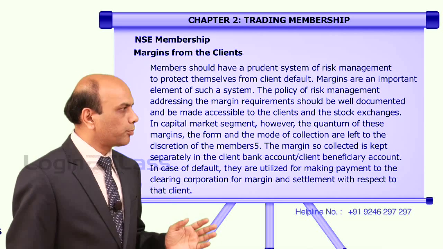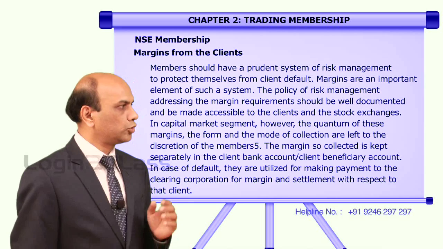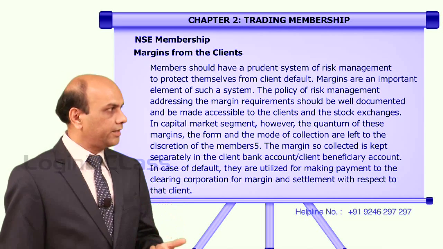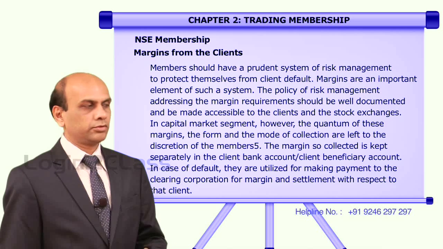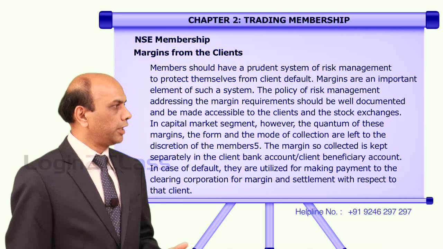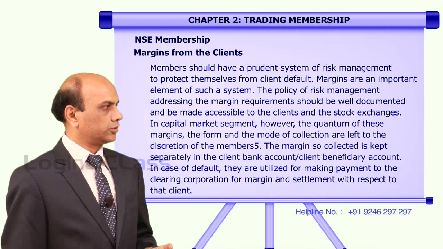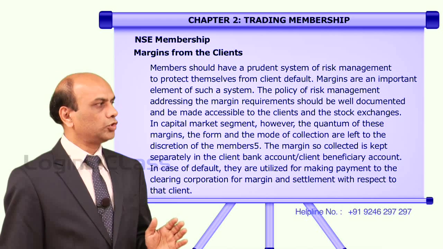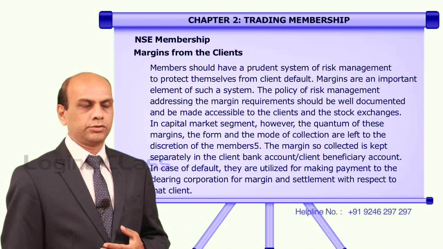The policy of risk management addressing the margin requirement should be well documented and be made accessible to the clients and to the exchanges. In the capital market segment, the quantum of these margins and the form and mode of collection are left to the discretion of the members.